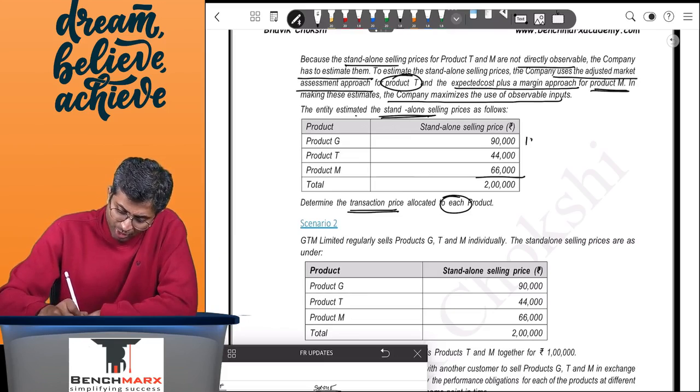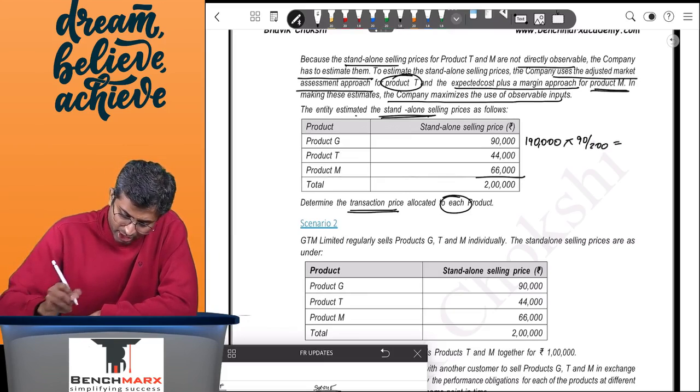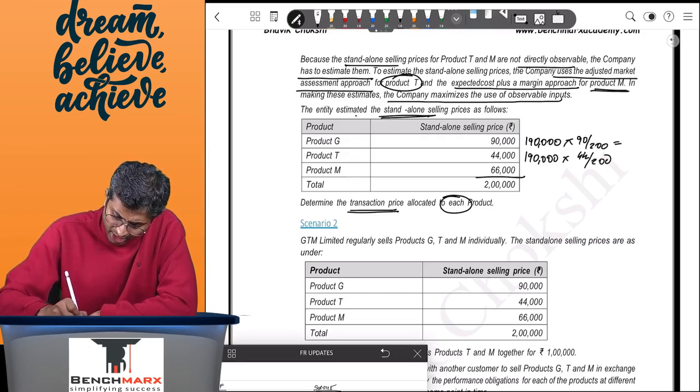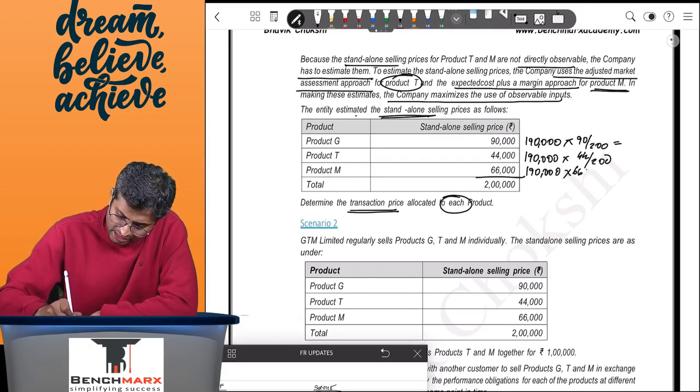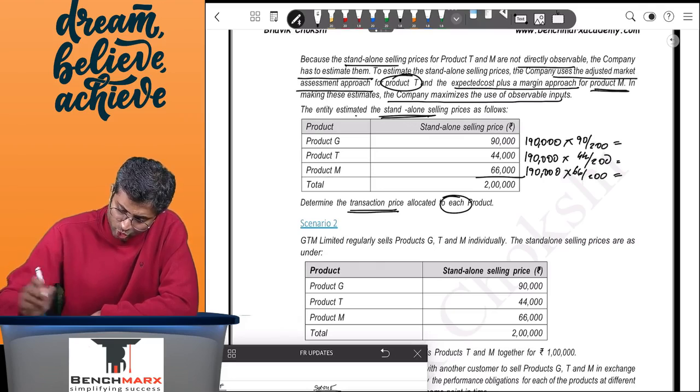That is, you can say 1 lakh 90 into 90 upon 200 is allocated to G, 1 lakh 90 into 44 upon 200 allocated to T, and 1 lakh 90 into 66 upon 200 allocated to M.